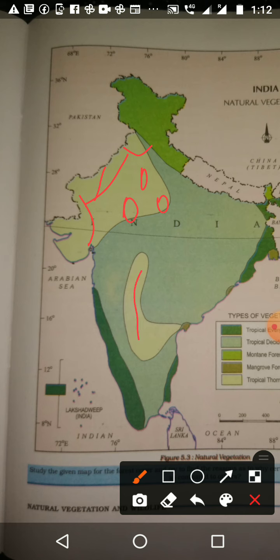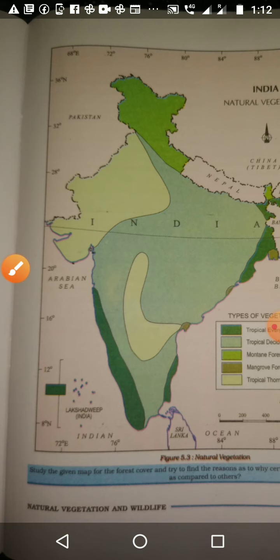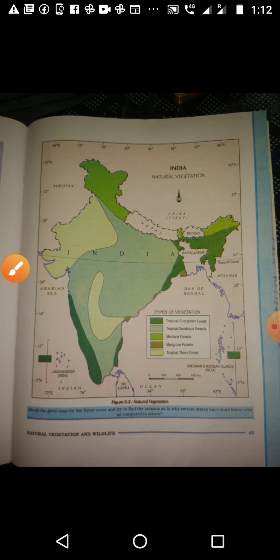Again in south central India, a little bit of Maharashtra, Karnataka, Andhra, Telangana and Tamil Nadu also share the tropical thorn forest. This is all about your map lessons, page number 45, the natural vegetation.